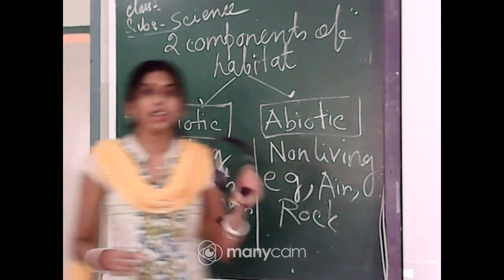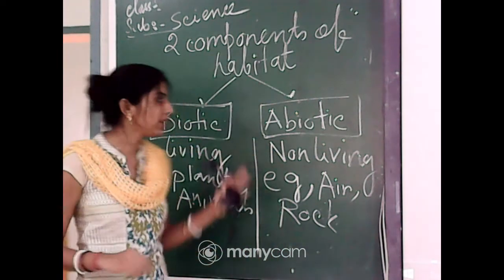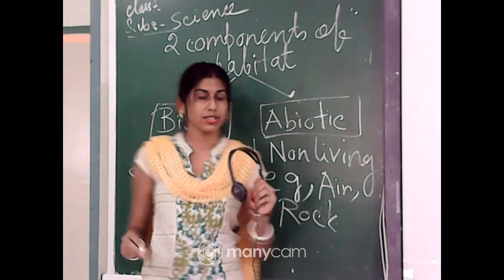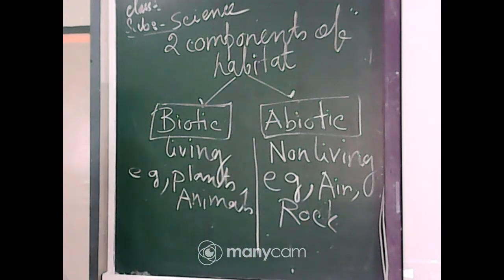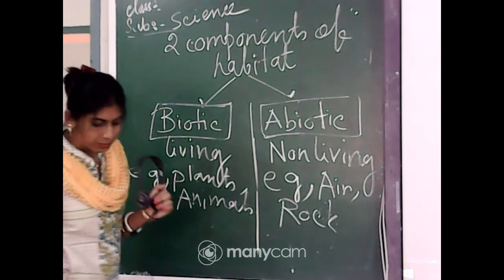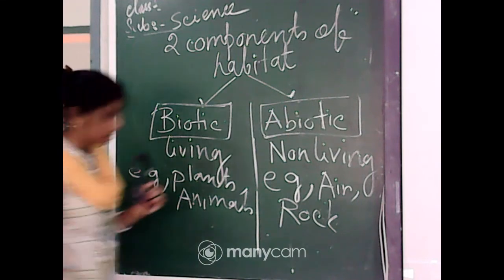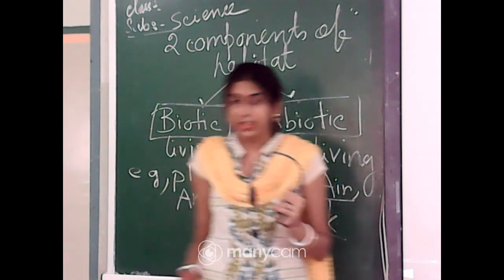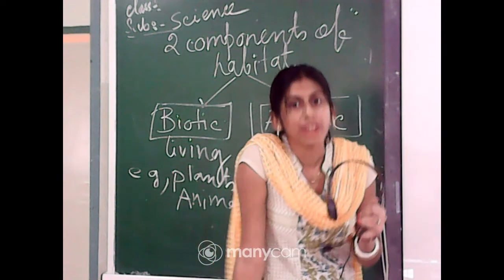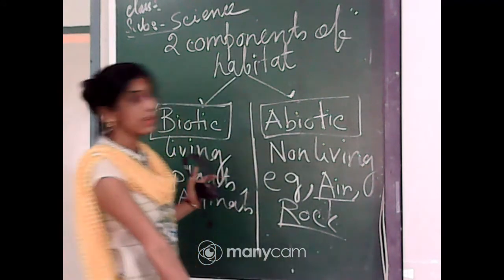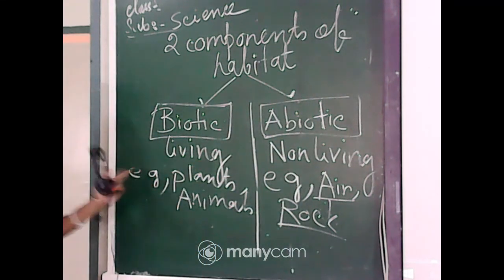These are the different abiotic components of a habitat. If I ask you to write the differences between biotic and abiotic components, you can write it very easily. Abiotic factors like air, water and sunlight are very useful for the survival of plants and animals, which are biotic components.